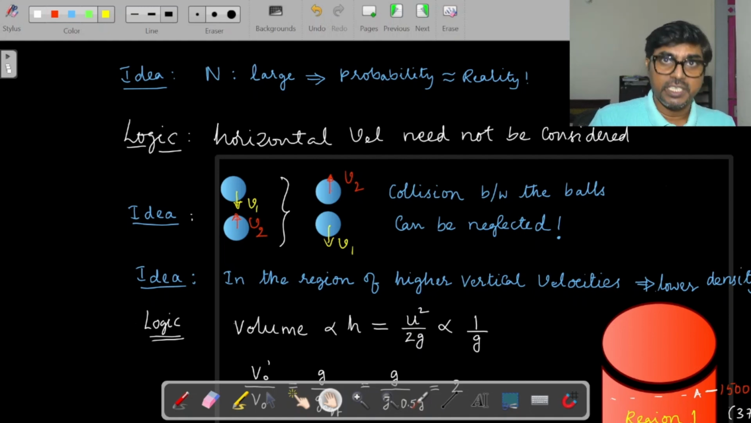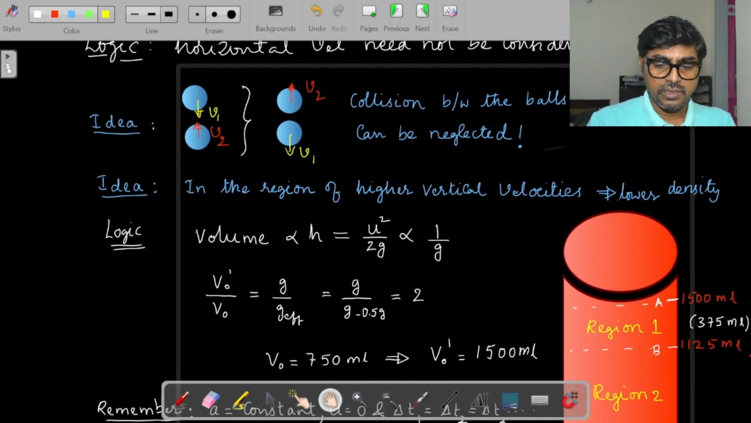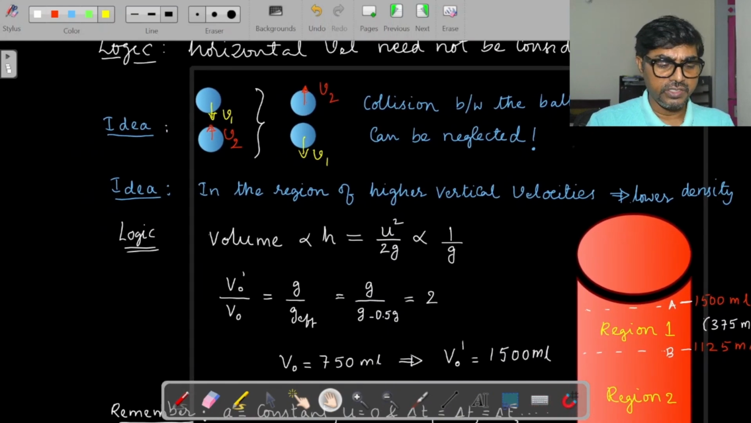Because of that assumption, and even in KTG we neglect collision between the molecules. So here also we can neglect the collision between the molecules because they are not going to affect the height up to which the balls will reach. So that is one more thing I want to emphasize here. Important idea even in KTG.